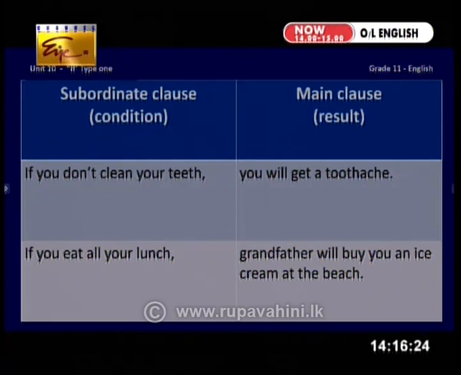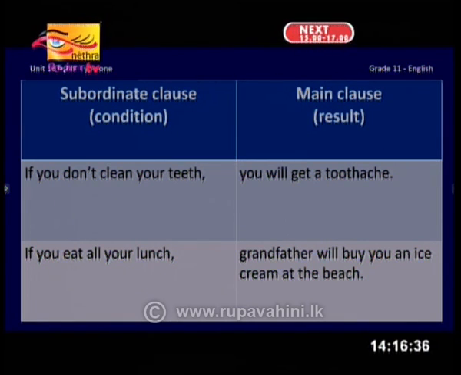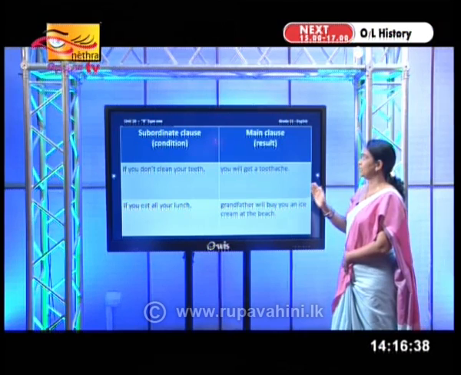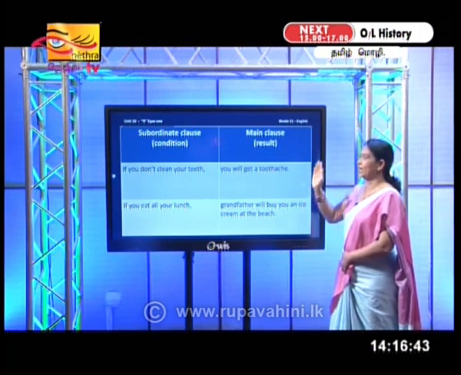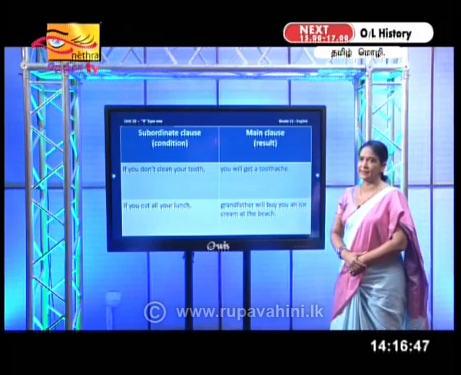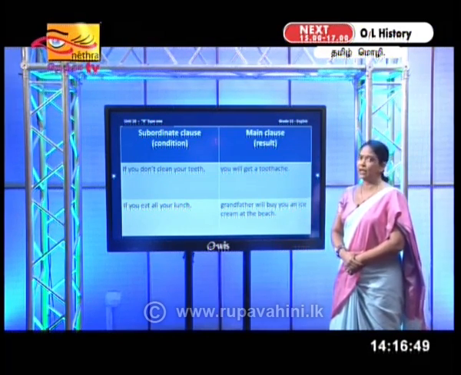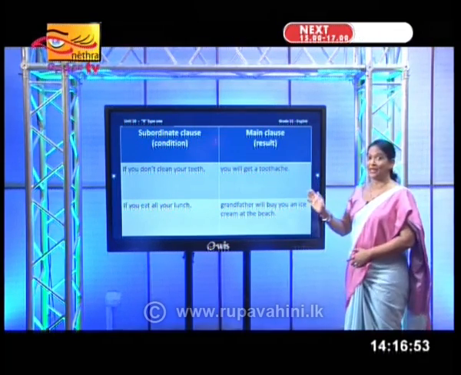Now, you can notice that always the subordinate clause means the condition, and condition comes with if, and then the result clause is known as the main clause. The action of the main clause happens only when the action of the subordinate clause or the condition fulfills. That is what you need to learn here. Is that clear? Okay, not only these, right?